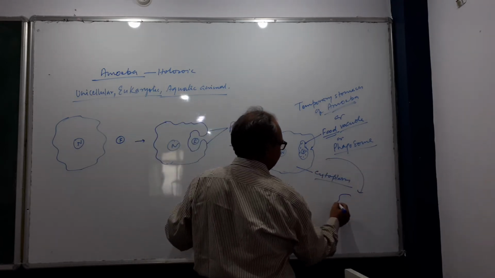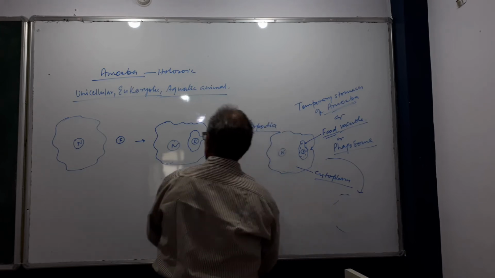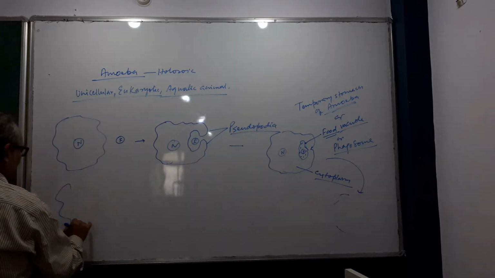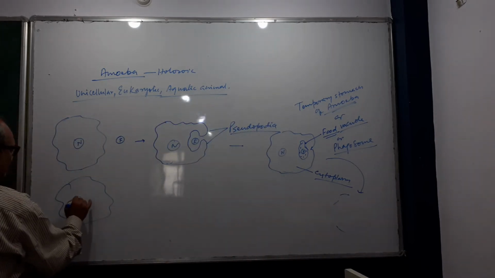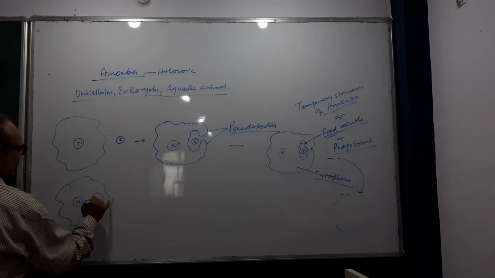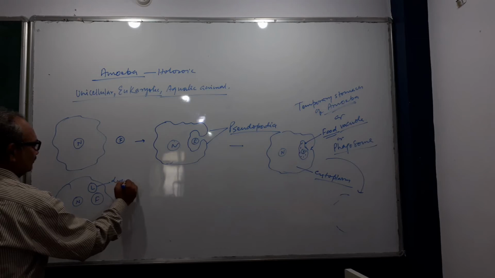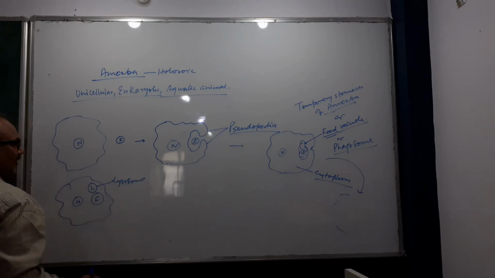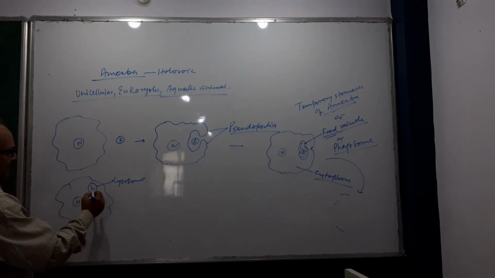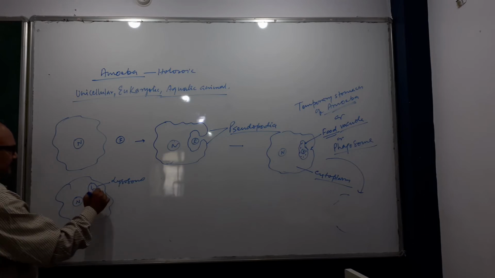The next process is digestion. This is a lysosome. The lysosome comes near the food vacuole and releases enzymes into the food vacuole.